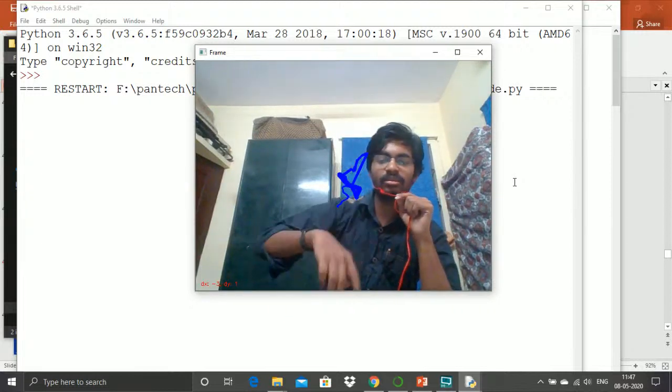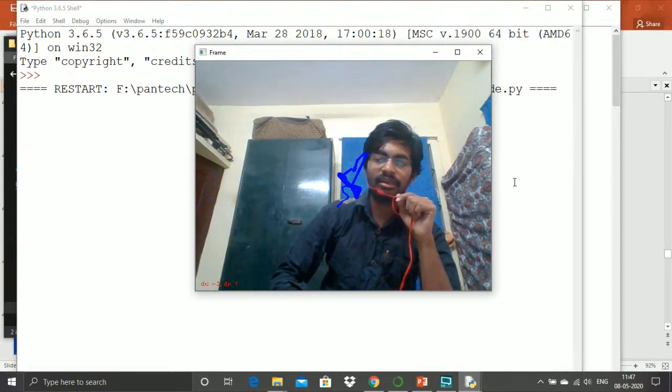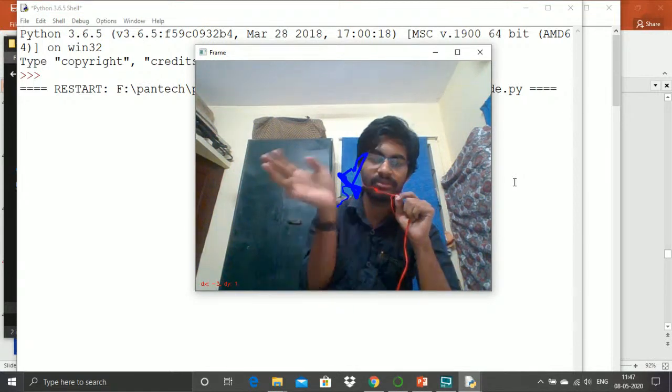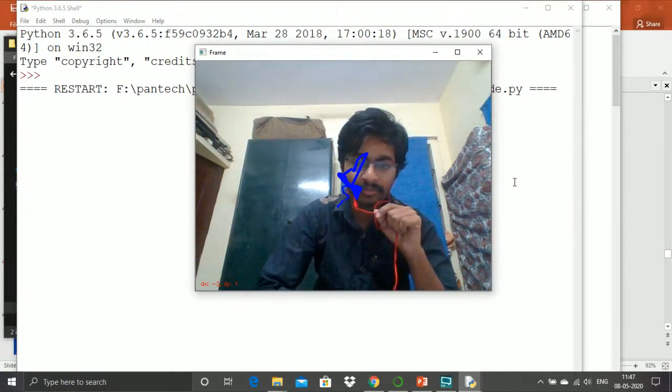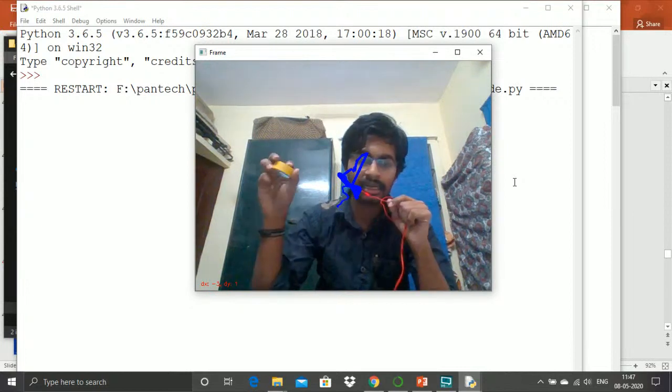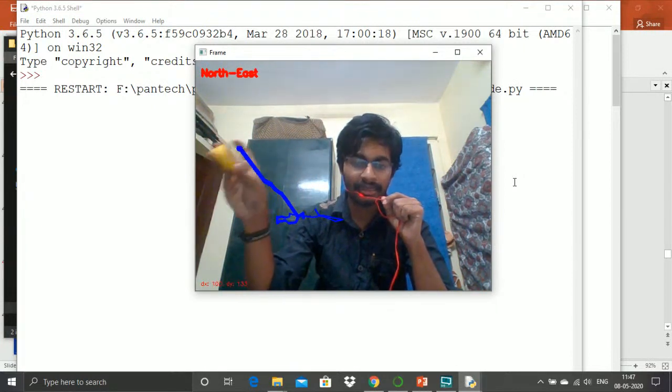Based on the waving of the hands, it will take it as a character. At some places we might have seen moving from one folder to another folder using some gestures. So these are all gesture-oriented applications, and with the help of gestures we have applied this color technique also, so that it will detect that color and we can write anything.